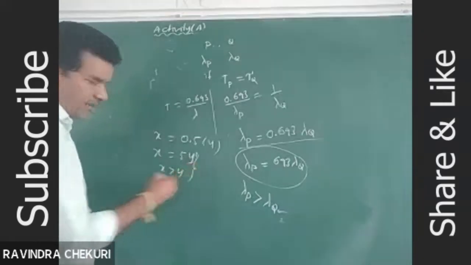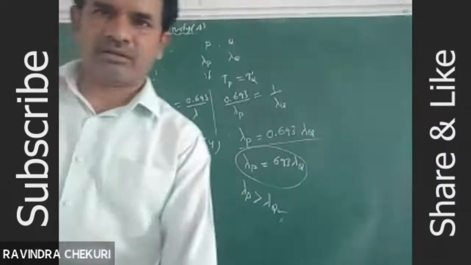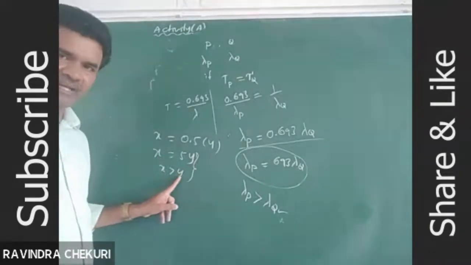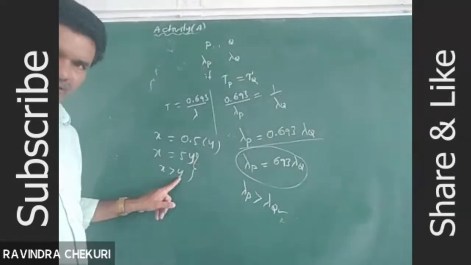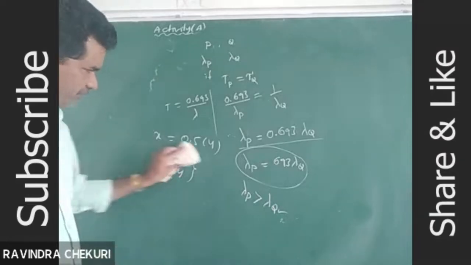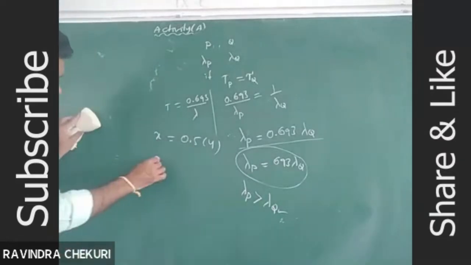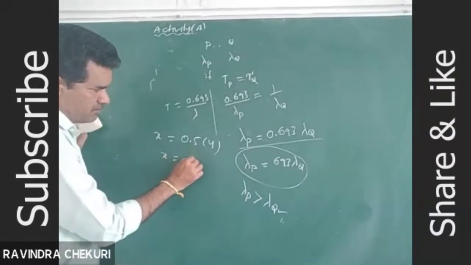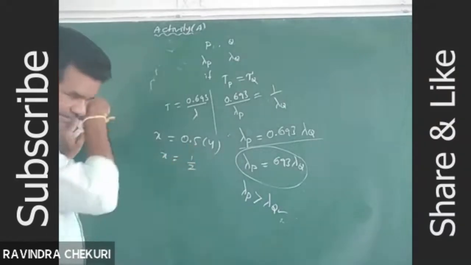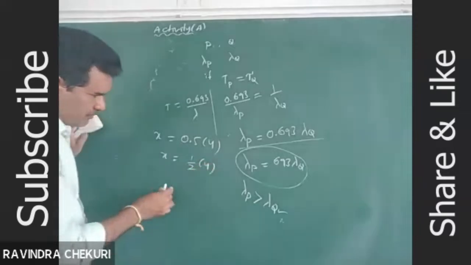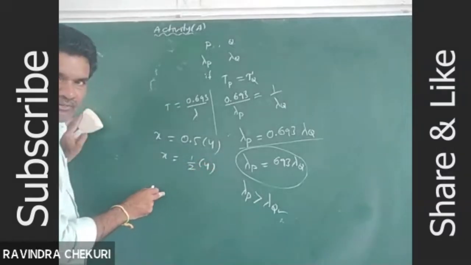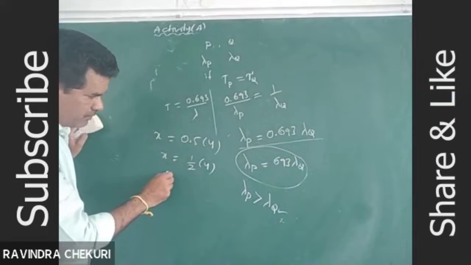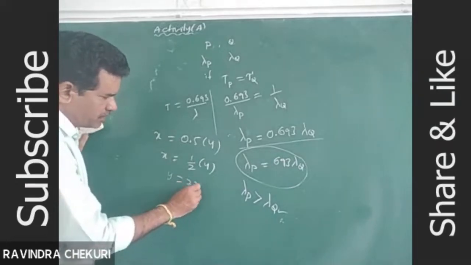Noted. Almost every student is clear: x is equal to 5y, x is greater than y. But it is 0.5. So x is equal to 1 by 2, 0.5 into y. Okay, understand? Follow everybody. 0.5 is 1 by 2. Y is equal to 2x.